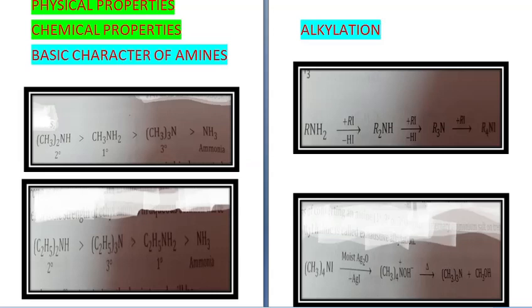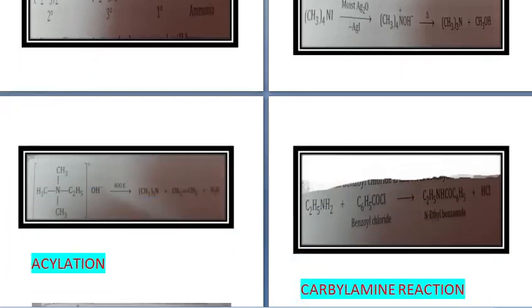Now similarly there is another example. See, (CH3)3N+C2H5OH-. This at 400 Kelvin will give you (CH3)3N. See here the reaction is here: 3 molecules of CH3 and C2H5, that is (CH3)3N+C2H5OH-. So at 400 Kelvin, these will separate.